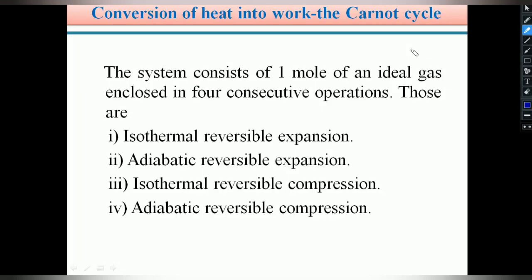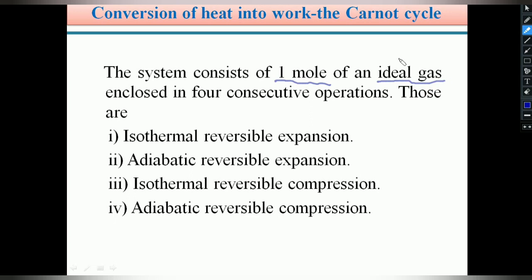Students, the next important concept is the Carnot cycle. In this, we can observe how heat is converted into work. It is a very important concept, and we can easily understand it because we already learned isothermal expansion and isothermal compression for an ideal gas, and adiabatic reversible expansion and compression. For this Carnot cycle, we choose 1 mole of an ideal gas as our system.